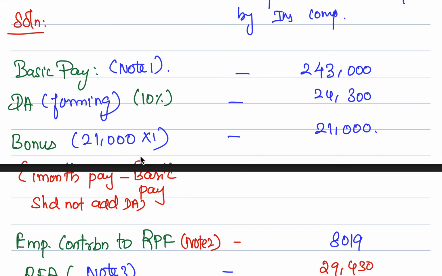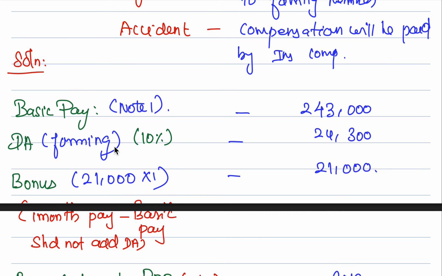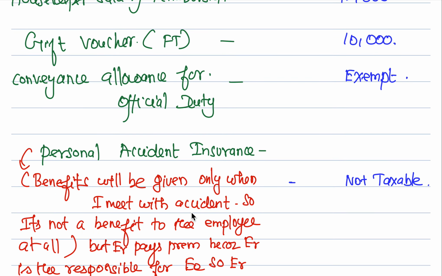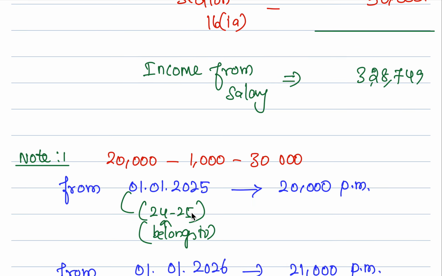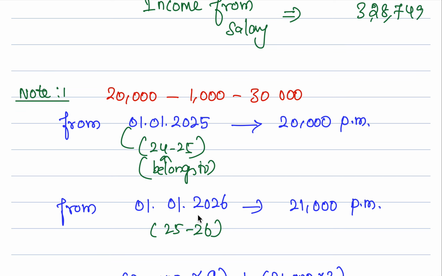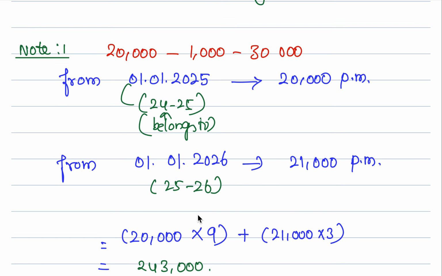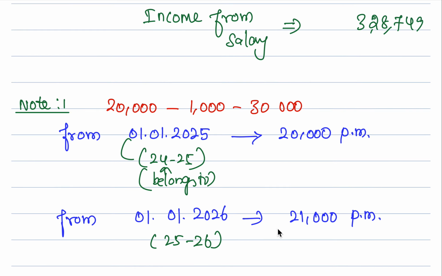And the bonus falls in which month? Because had we taken 20,000 rupees, the answer would be wrong. We should take 21,000 because they are giving the March month bonus. And what else? Basic pay. For a few months it is the old salary, for a few months it is the new salary. See, for the first 9 months, how did we take the first 9 months? Because the financial year starts from April to December, 9 months. For the first three quarters he has the old salary. The next quarter he'll have the new salary of 21,000. This is a tricky twist that we need to understand.